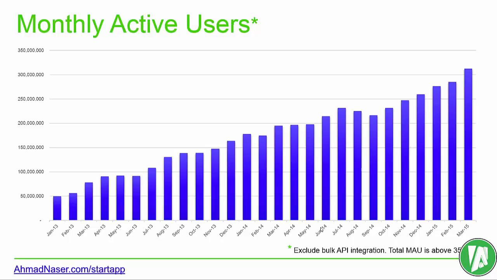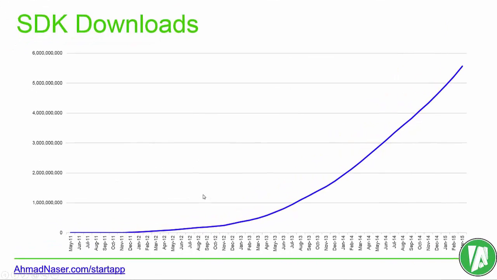We have about 300 million active users that are using the Startapp applications on different stores, on web, on Android, on iOS, on Windows Phone. All the platforms are available on all the technologies that Startapp supports. So right now, let's talk about the SDK. We have 5.5 billion SDK downloads. So you can imagine how many times the SDK has been used.